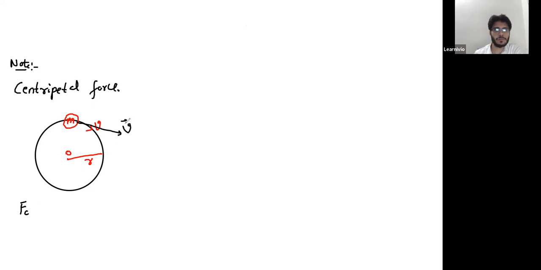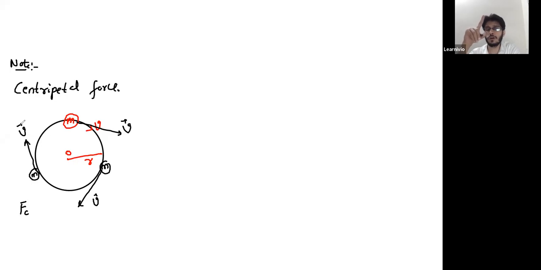This is the direction of velocity at this point. When the body comes to this point, the direction of velocity will be this. When the body comes to this point, the direction of velocity will be this. So throughout the circular path, the direction of velocity will keep on changing. So you need a force which will change the direction of velocity.